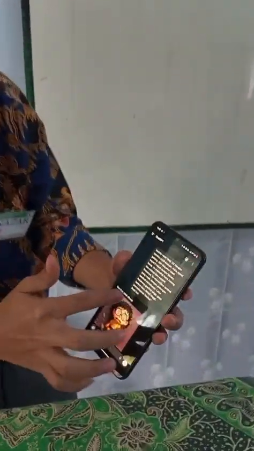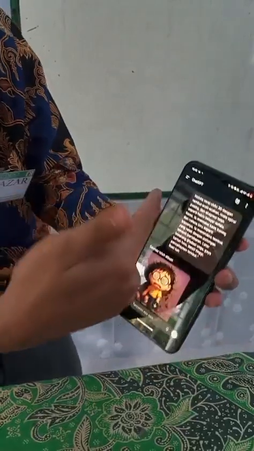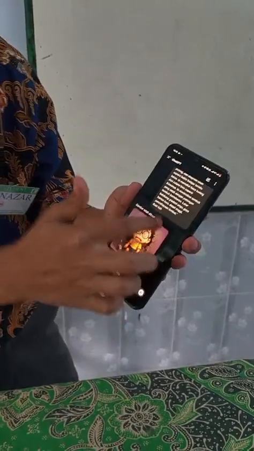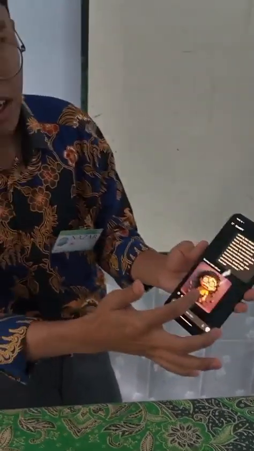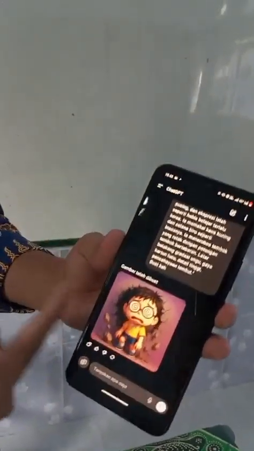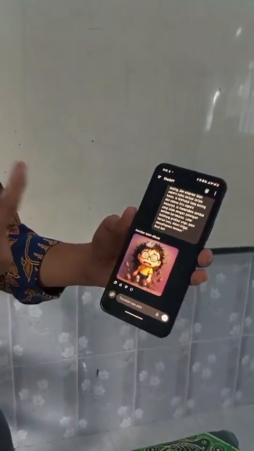I have a prompt, Nobita Chibi. Okay, I have the prompt you can copy. You want to make this picture? Wow. You can copy it to IG and others.